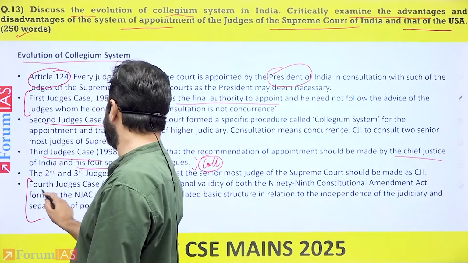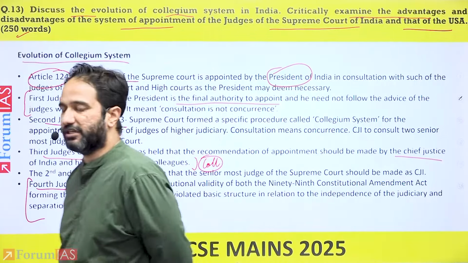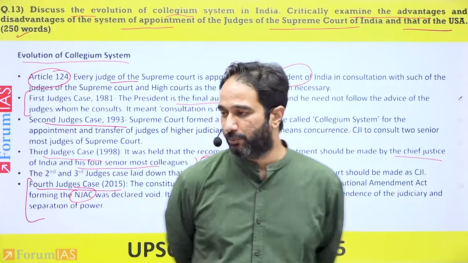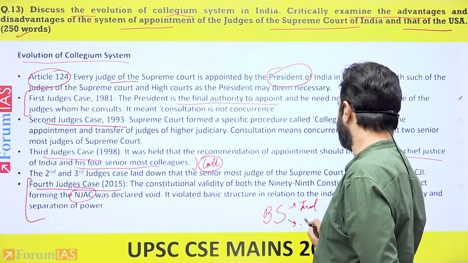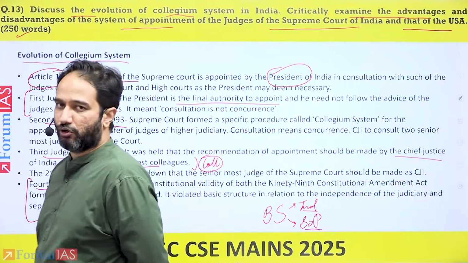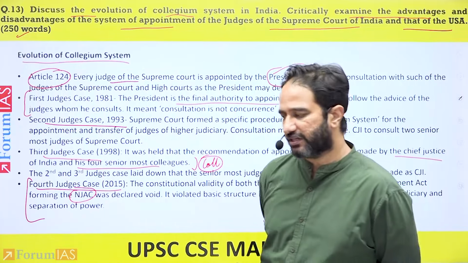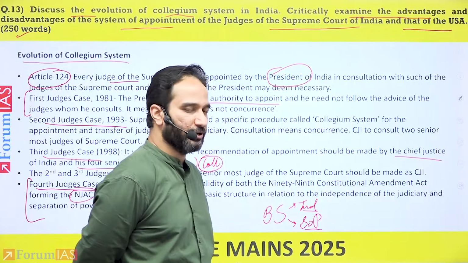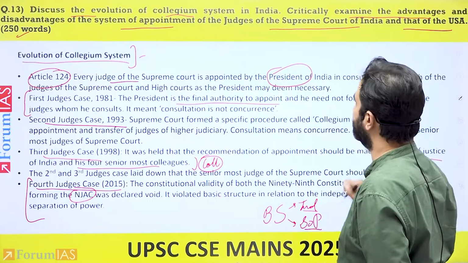Apart from this, then finally mention the fourth judges case, whereby the National Judicial Appointments Commission, enacted by the Parliament, was declared null and void by the Supreme Court for violation of basic structure. Which part of basic structure did it violate? Independence of the judiciary and separation of power between the judiciary and the legislature and executive. Also add one more point: it was said in the second judges case, and reaffirmed in the third judges case, that the senior most judge would become the Chief Justice of India. So what you have told is a basic evolution of the collegium system.